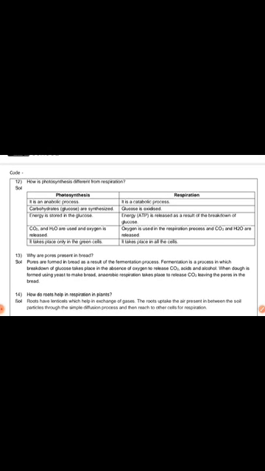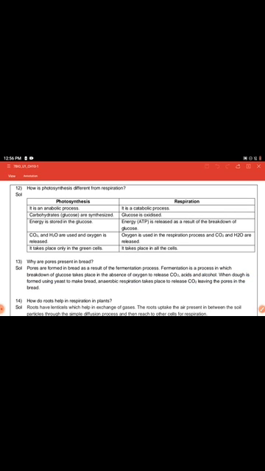Why are pores present in bread? What is the reason? Pores are formed in bread as a result of the fermentation process.